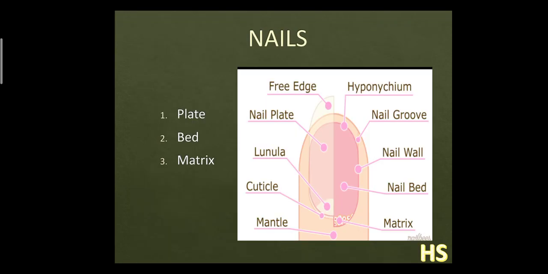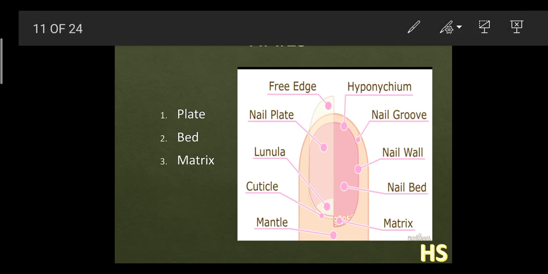Now the next derivative is the nails. What are nails? Nails are hardened keratinaceous plate-like structures which grow as dead cells from the nail roots, which lie below the skin at the base. They are hardened and keratinaceous. Keratinaceous means they consist highly of a protein called keratin. As we know, our nails are white in color, and this is also the harder part at the same time.